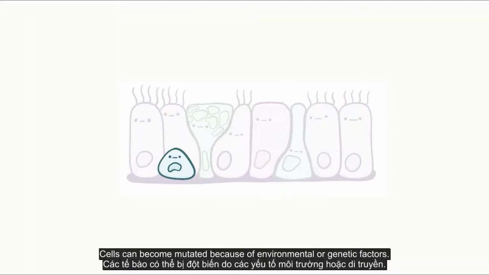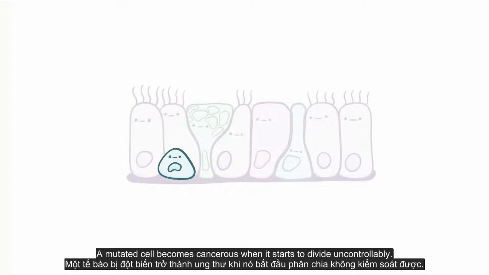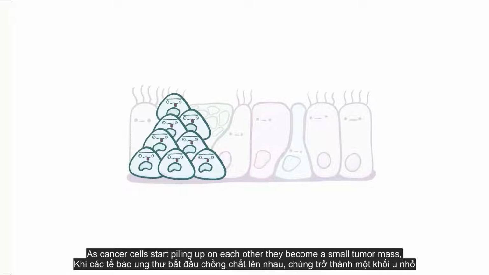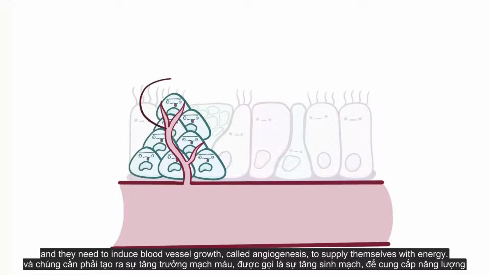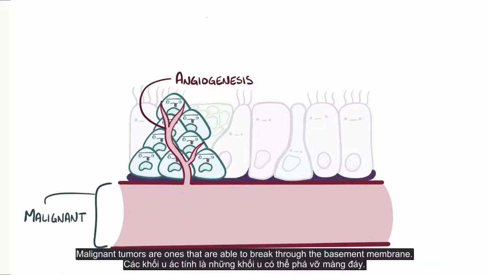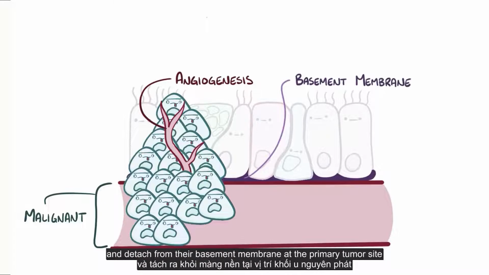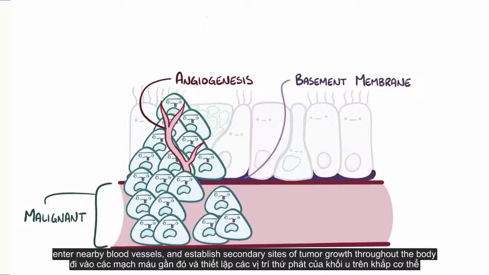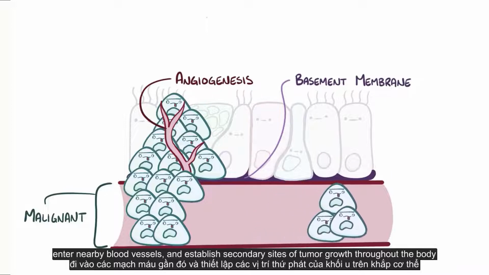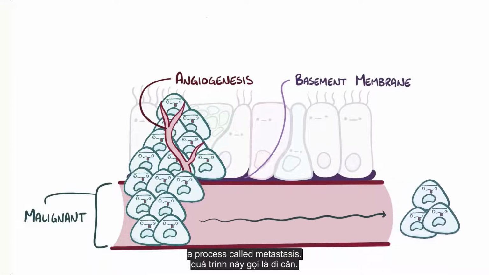Cells can become mutated because of environmental or genetic factors. A mutated cell becomes cancerous when it starts to divide uncontrollably. As cancer cells start piling up on each other, they become a small tumor mass, and they need to induce blood vessel growth, called angiogenesis, to supply themselves with energy. Malignant tumors are ones that are able to break through the basement membrane. Some of these malignant tumors go a step further and detach from their basement membrane at the primary tumor site, and then enter nearby blood vessels and establish secondary sites of tumor growth throughout the body, a process called metastasis.